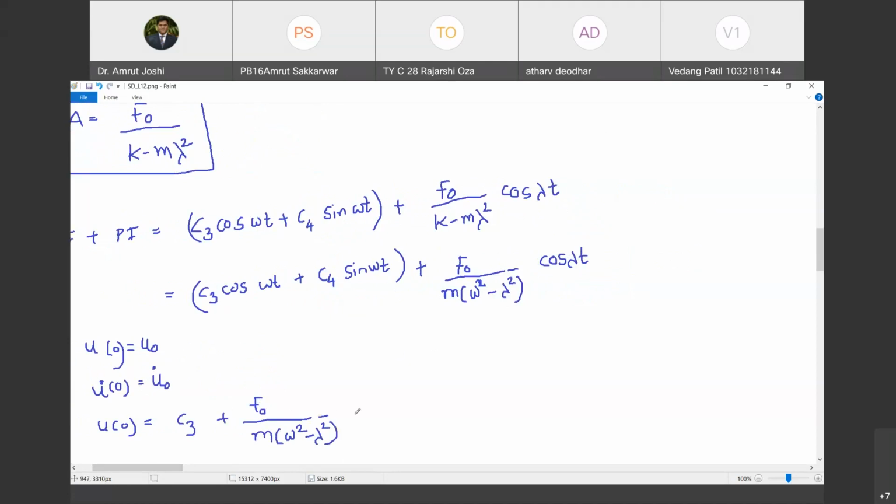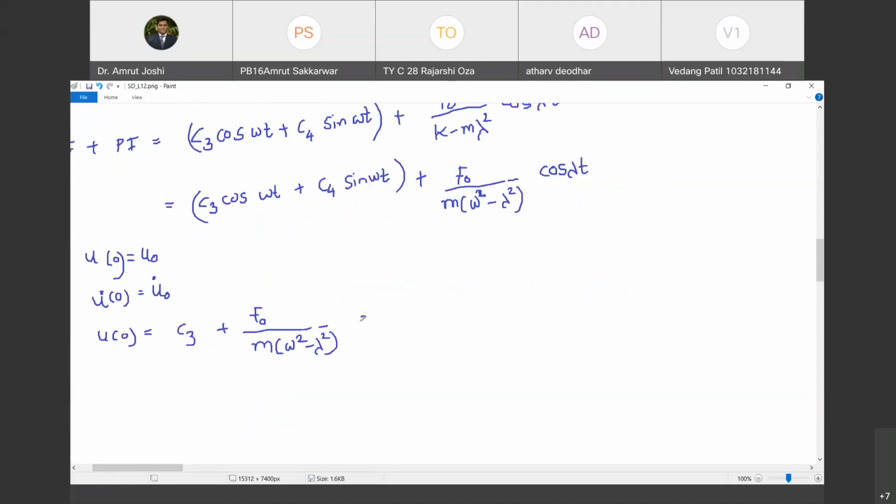Do you agree with me? Yes. This has to be equal to u0. Happy? Yes. So what is the value of C3? Therefore, I get C3 as u0 minus f0 upon m into omega square minus lambda square. Happy? Yes.